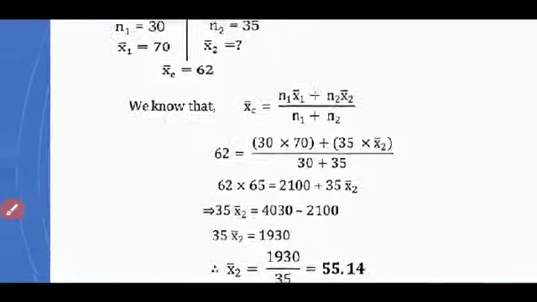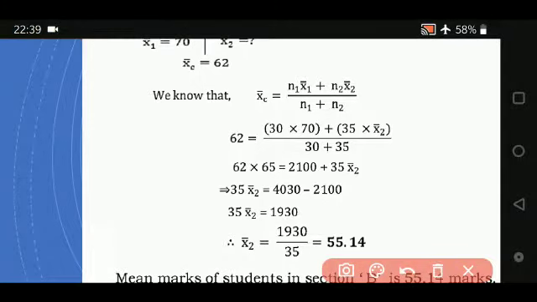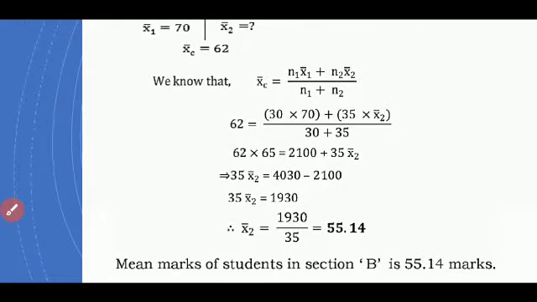Then once you substitute all the remaining values, you have to do the simplification. Multiply, 30 plus 35, 65. So you get it here. This you simplify, this is 2100 plus 35 x2. Then this term you bring to the other side, it's your simplification, you should know how to do it. So 35 x2 bar is equal to 1930. So x2 bar is equal to 1930 divided by 35, that's nothing but 55.14. So the mean marks of students in section B is 55.14.